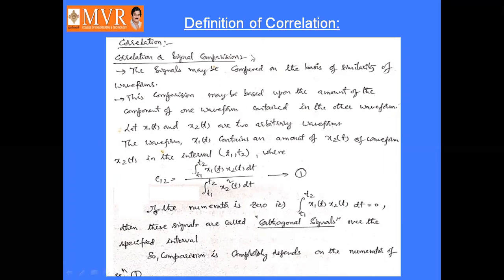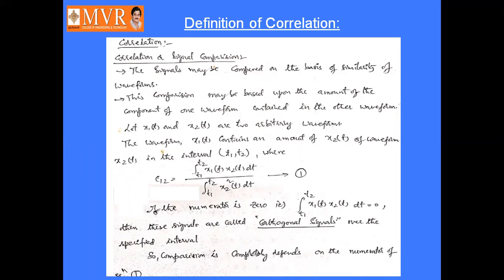Okay, so here comparison may be based upon the amount of component of one waveform contained in the other waveform. It is nothing but similarity, that is, analogy of one signal. What is meant by analogy? Analogy or similarity will compare one signal along with another signal. The same concept was studied in our first unit.